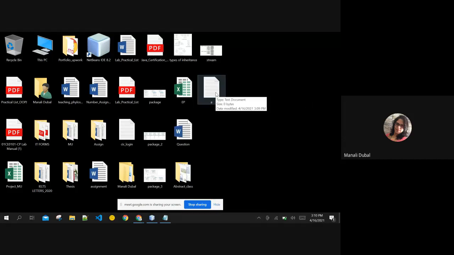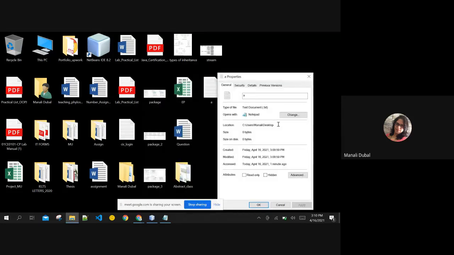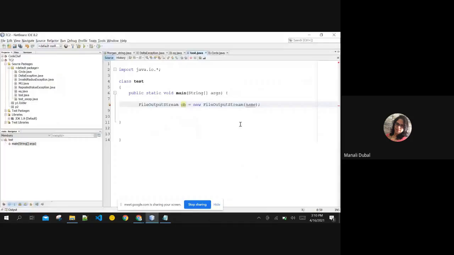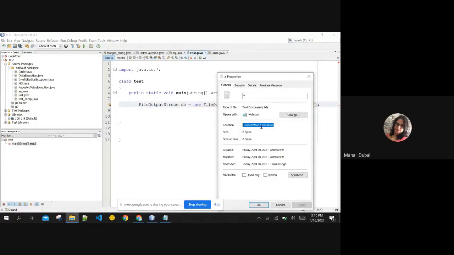The size of this file is 0 bytes, and to get the name of the file, we usually go to properties and copy the path where the file is located, and we come back to the program. In the name, as it is of type string, we paste the file name. Now, whenever you go to properties, you will only be given the location of that file. The file name is not included in the properties.